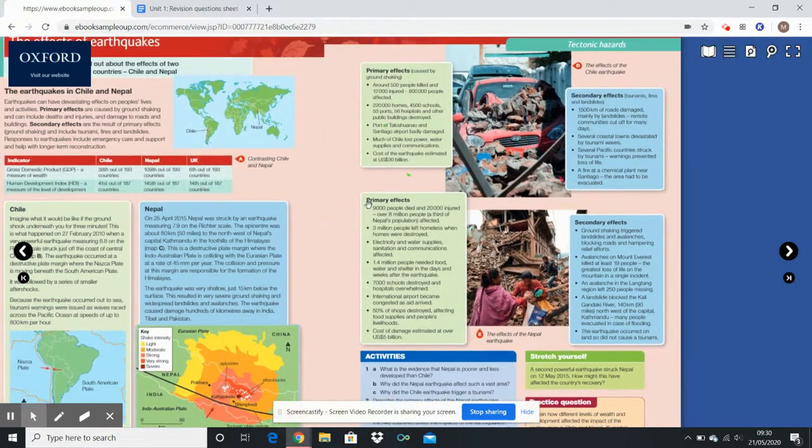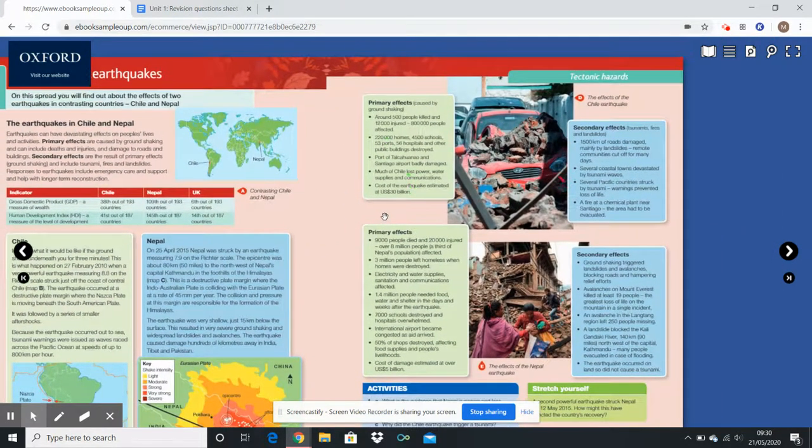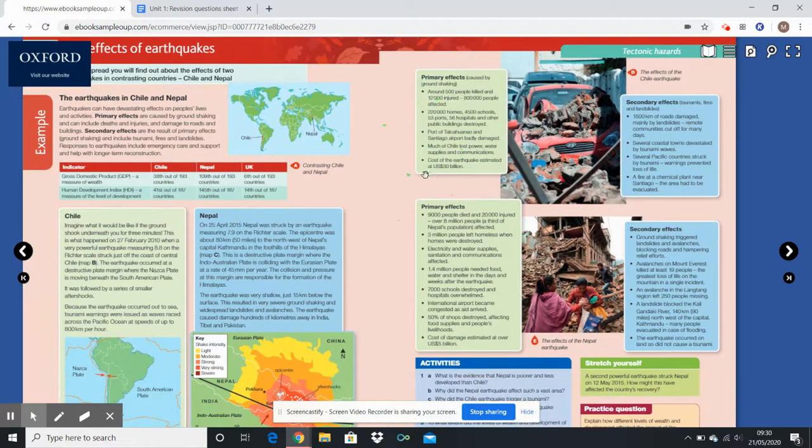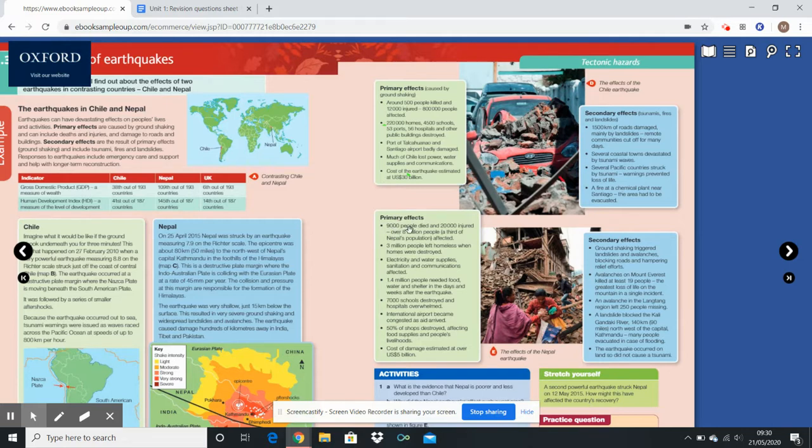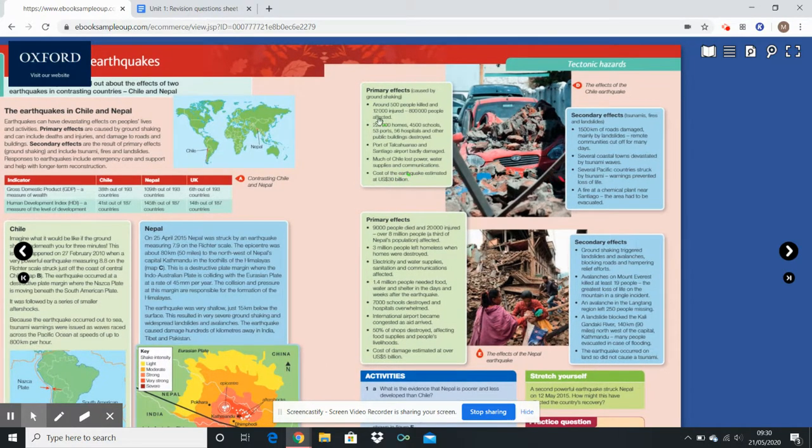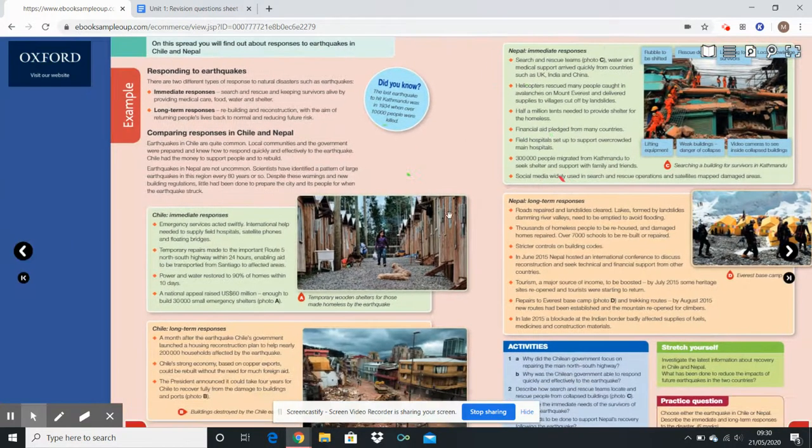But we can look at the primary effects of these earthquakes and how many are injured, because they're still devastating for both. So around 500 people killed in the Chile earthquake compared to 9,000 killed in Nepal. 800,000 people were affected here, and over 8 million were affected in Nepal. So we can already start to see the primary and long-term effects were a lot worse for Nepal than Chile. So you're more than welcome to pause the video at this point and write down a few of these key effects for each.